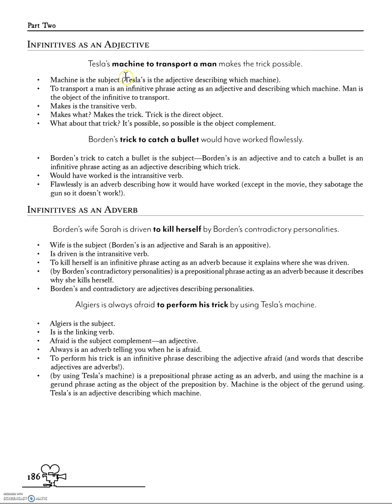So you have, like, Tesla's machine. Oh, by the way, Tesla's in The Prestige for a brief moment. Tesla's machine, which machine? The one to transport a man. So to transport a man is describing the machine, making it an adjective. Borden's trick, which trick? The one to catch a bullet, making it an adjective. So that's how you'll have infinitive phrases as adjectives.